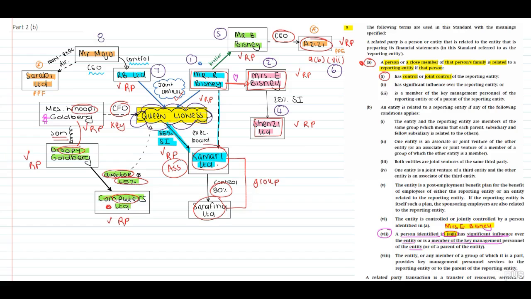Mr. Moyo, number 8. Sarabi, number 9. Work through all of this in sequence. Mrs. Whoopi Goldberg, number 10. Number 11, Droopy. Number 12, Computers. Kamari, number 13. And Safarina, number 14. Guys, remember that your standard should work for you, not against you. Therefore, ensure that your definitions, your important sections are properly highlighted and underlined.